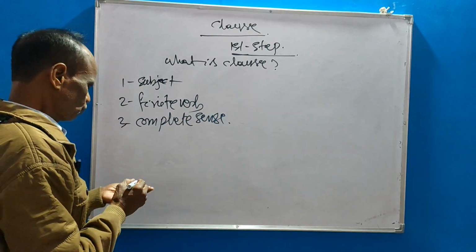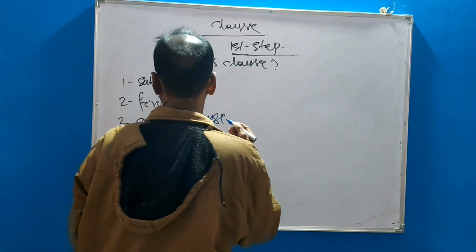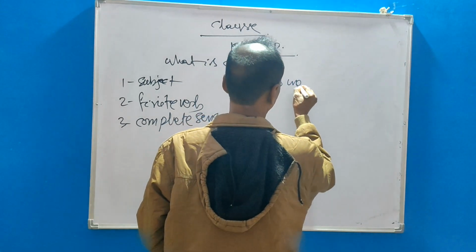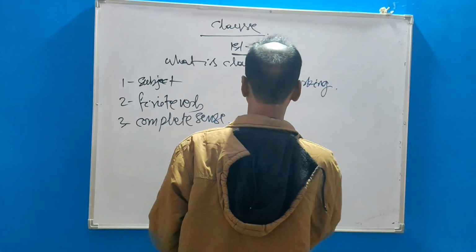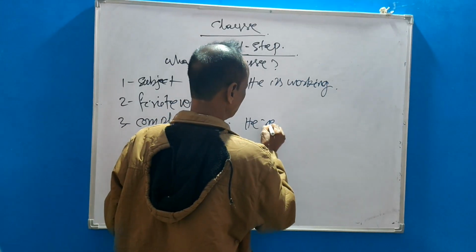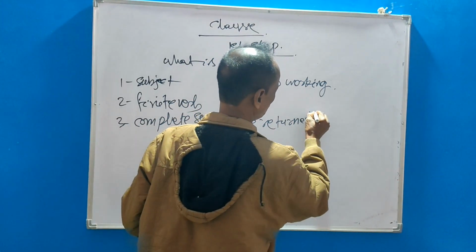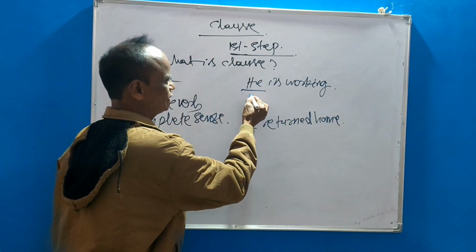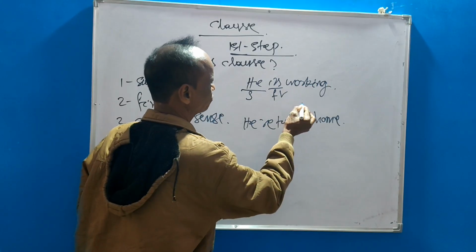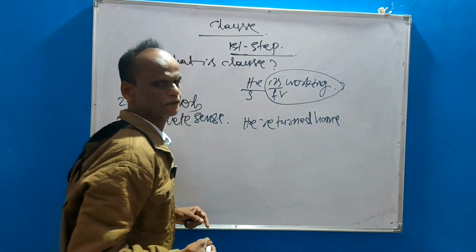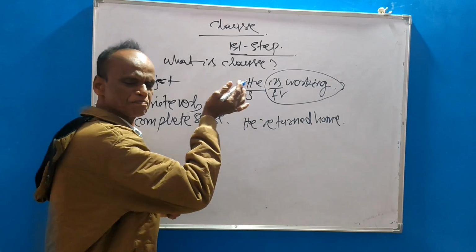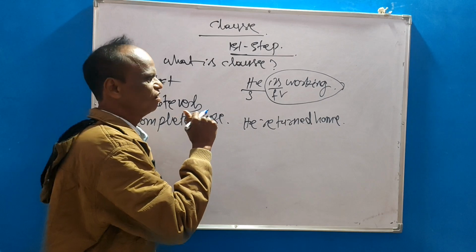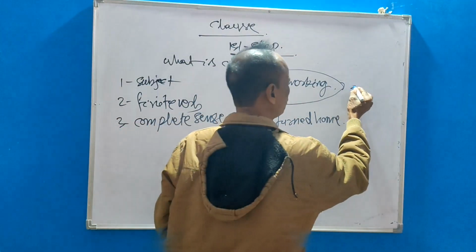Okay? For example, suppose he is working. He returned home. Okay? You see, he is subject, it is finite verb and is working is predicate. And it expresses complete meaning or complete sense. So it is a clause. It is single clause and a simple sentence.